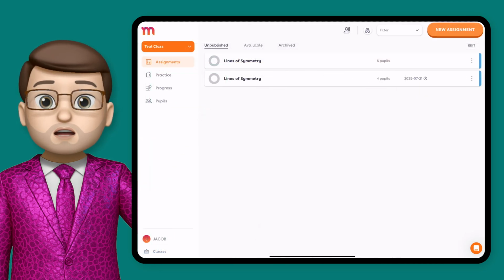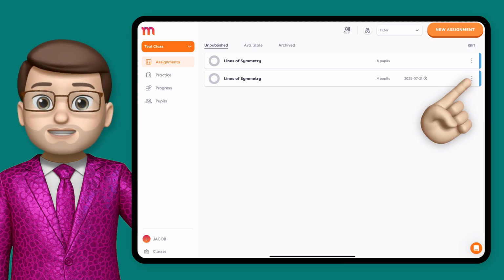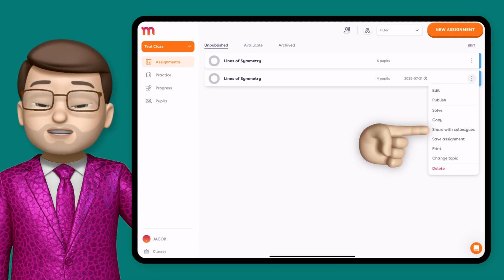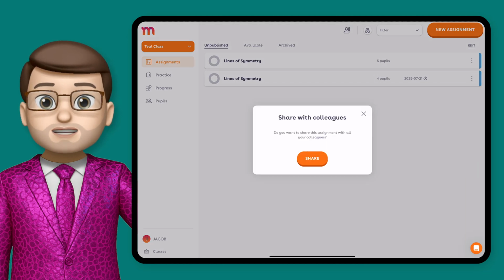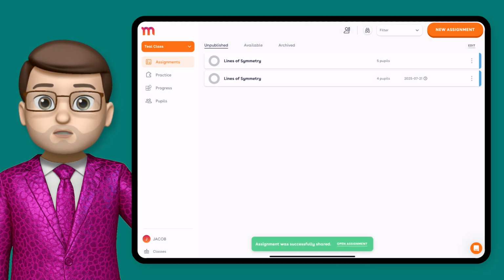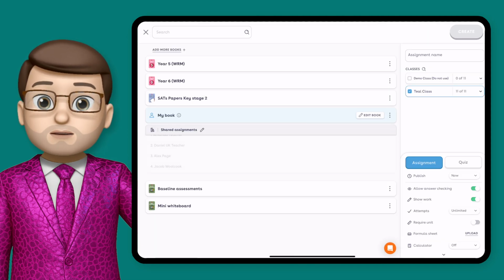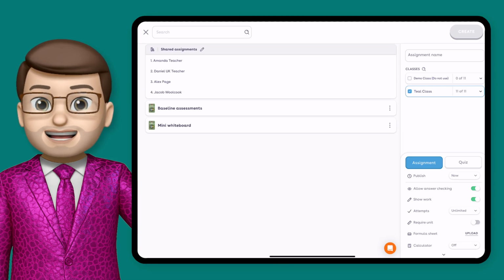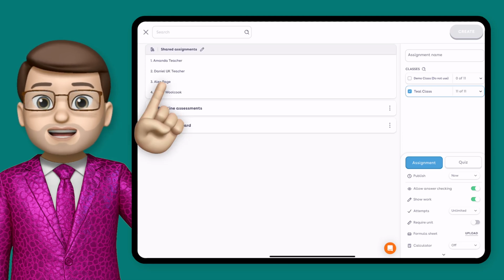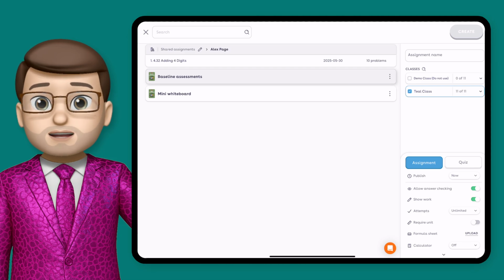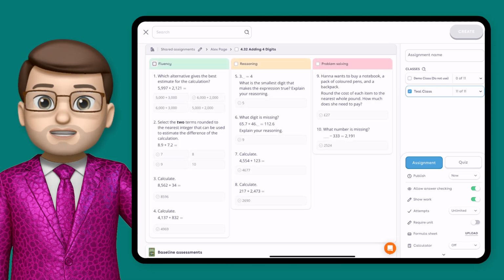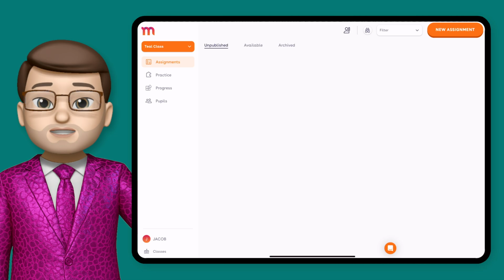Now, back on that assignment homepage, we're going to have a look at how we can share this with a colleague, simply by pressing the 3 dots and then tapping, you guessed it, share with colleague. Doing this will actually make your assignment available to everyone else in your organisation, and it will appear in a shared assignments book when you're creating that new assignment. Tapping on that book will let you choose the teacher who's shared it, and then any assignments that have been shared by that colleague. It's a really good way of working across year groups and phases to make sure that you're not repeating work that someone's done already.